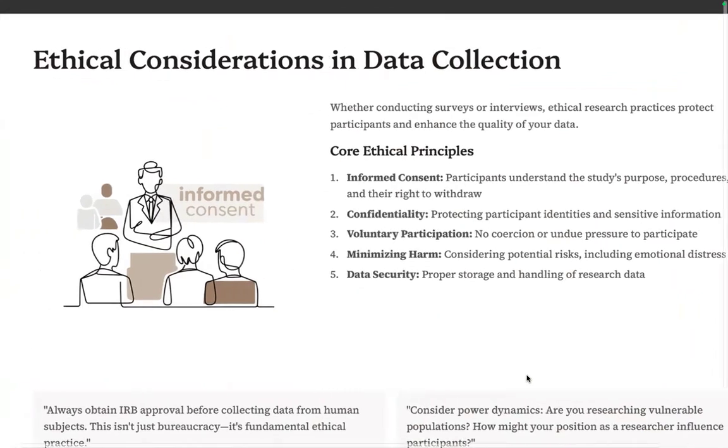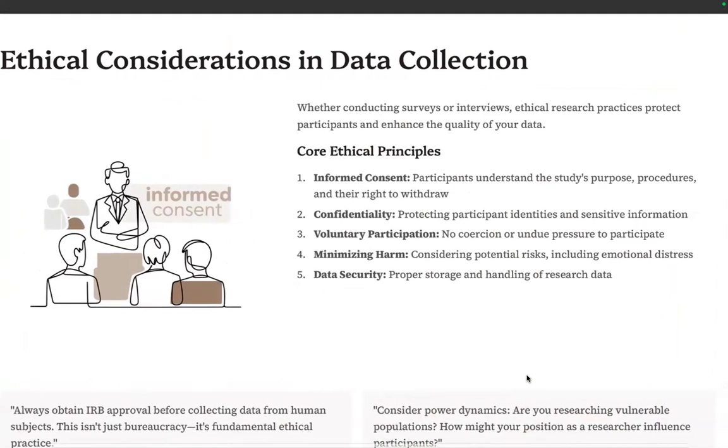Of course, there are ethical considerations. Whether conducting surveys or interviews, the ethics of research will be put in place. There is a PIRC talk on research ethics, but these are just some. Like informed consent: participants should understand the study's purpose, procedure, and the right to withdraw. If they say they don't like to be interviewed anymore, they can say that.